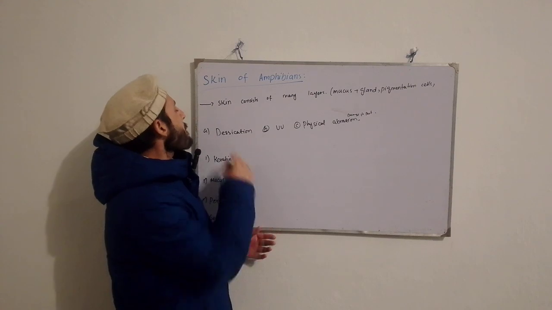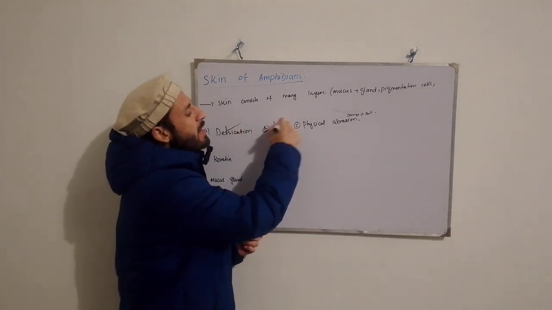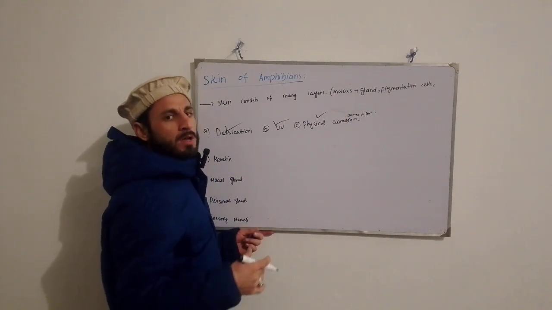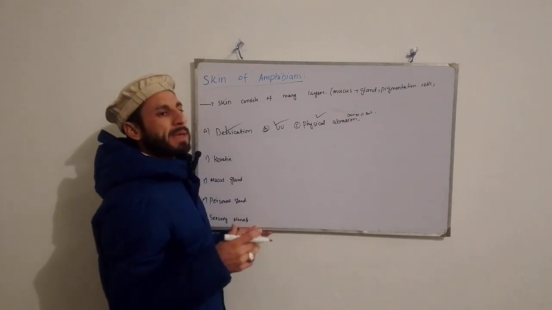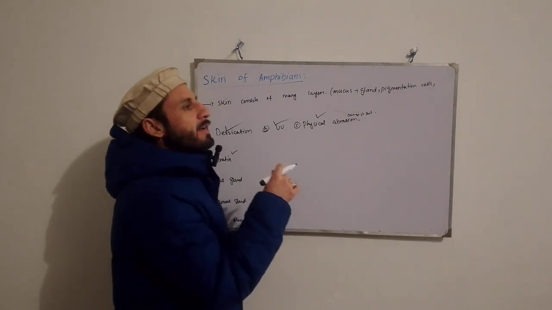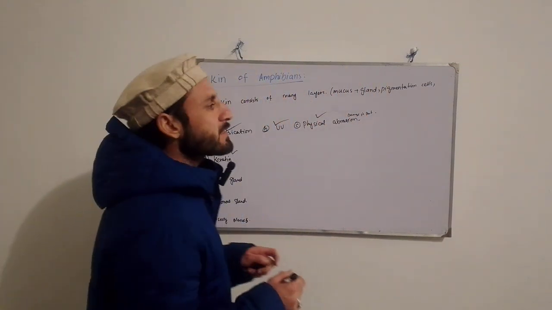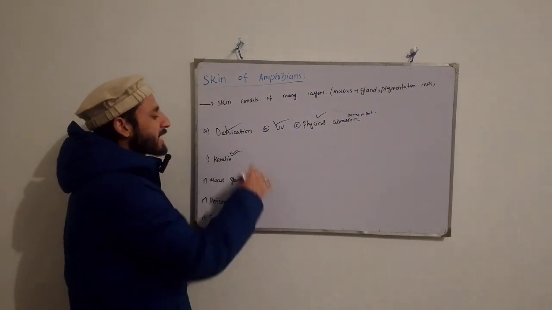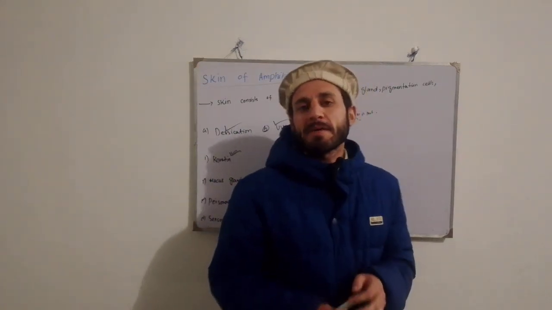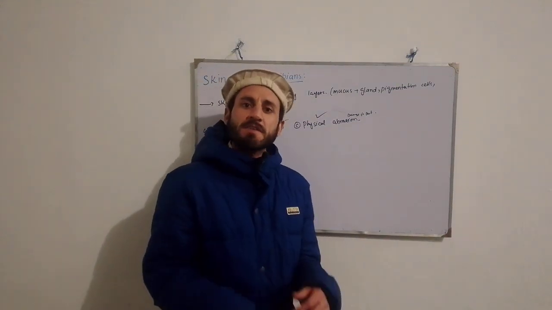Due to these three main reasons, desiccation, ultraviolet radiation, and physical aberration, all the amphibians evolved and adapted themselves in various ways. The first one we have is keratin. Keratin forms a cuticle, and the cuticle is very tough and rough.